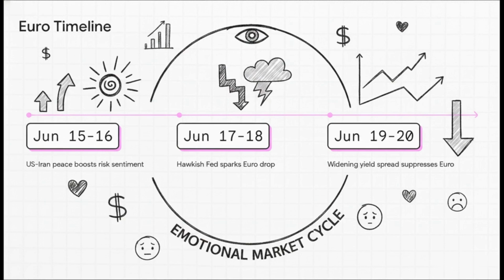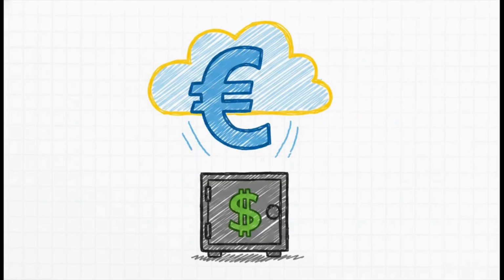2. Dissecting the fundamental logic behind the euro's roller coaster ride. Early week period, June 15th, June 16th. The US-Iran peace agreement landed, risk sentiment warmed up, driving the euro to rebound passively. The euro's rise at the beginning of this week was entirely a passive market driven by external sentiment.